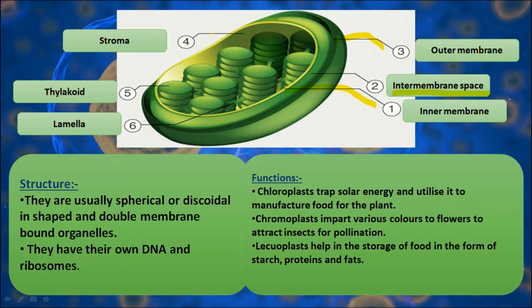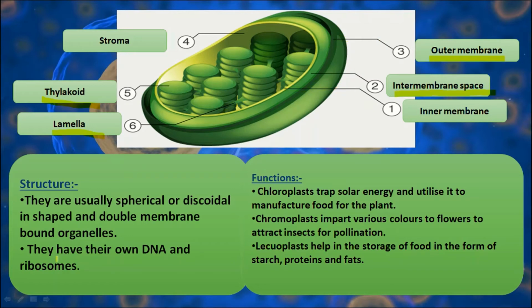The liquid present inside the chloroplast is known as the stroma, and these coin-like structures are known as thylakoids, which contain the green color pigment known as chlorophyll. And lamellae are the tube-like structures which connect these thylakoids with each other.